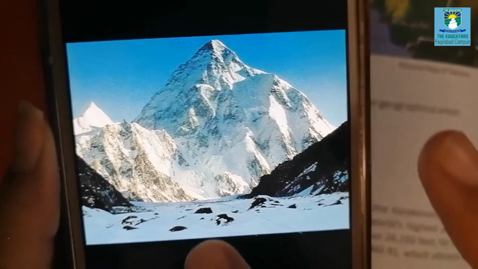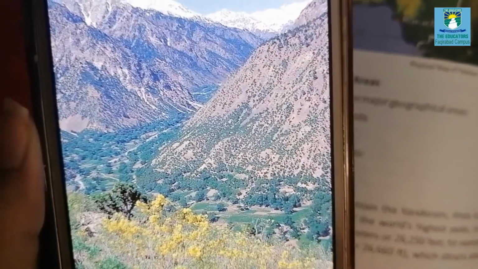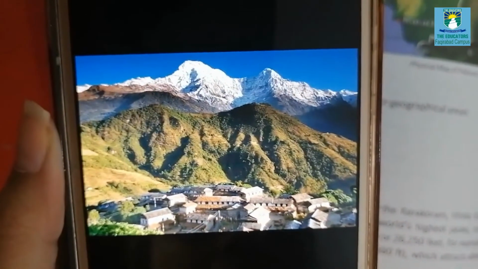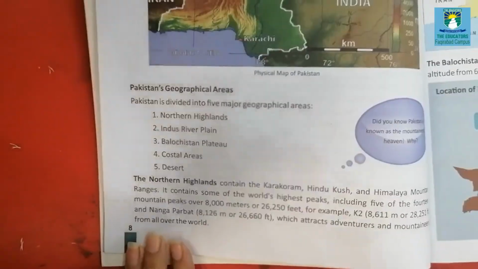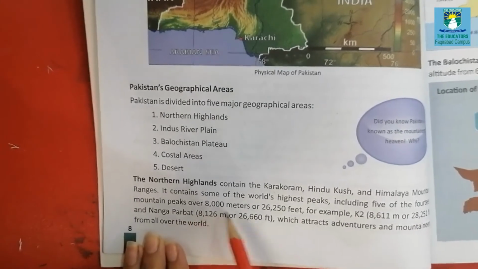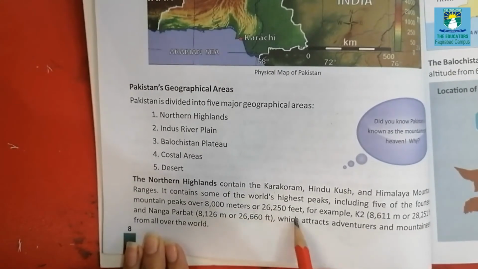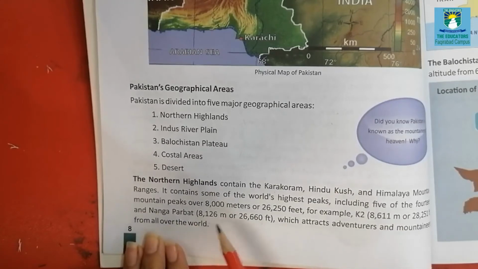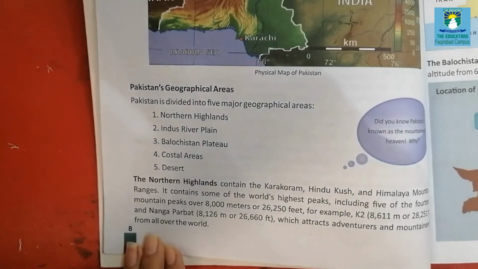This is Karakoram mountain, this is Hindu Kush, and that one is Himalaya. It contains some of the world's highest peaks, including 5 of the 14 mountain peaks over 8,000 meters to 26,250 feet. For example, K2, which is the second highest peak, is 8,611 meters, and Nanga Parbat is 8,126 meters, which attracts the adventurers and mountaineers. Adventurers are those people who enjoy adventure by visiting the mountains, and mountaineers are those people that live in the mountain regions from all over the world.